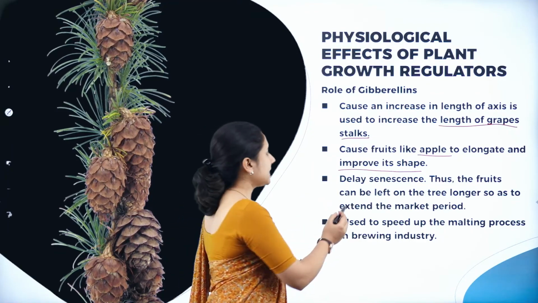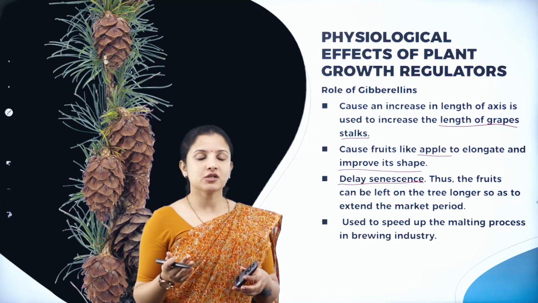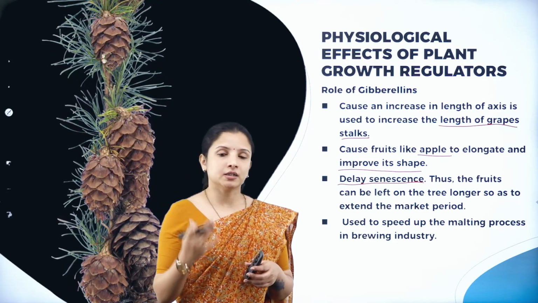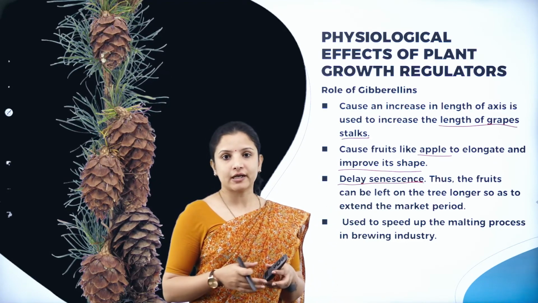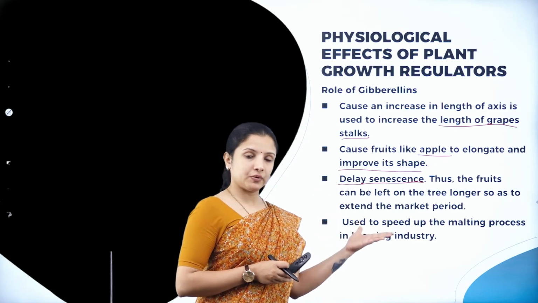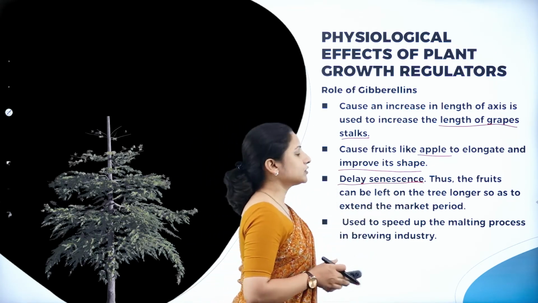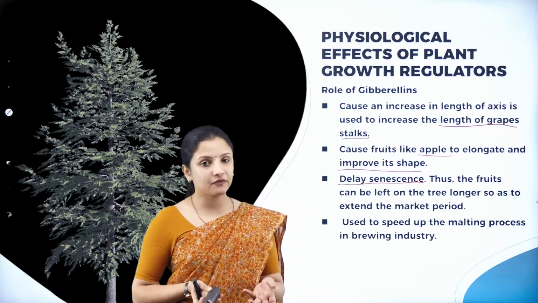And gibberellin delays senescence. So what is senescence? Senescence is the condition of the plant where it reaches old age. So here the leaves and all will start to wither, the fruits and all will start to wither. Here gibberellin delays senescence in such plants, and thus the fruits can be left on the tree for a longer duration, which is a benefit for the farmer.